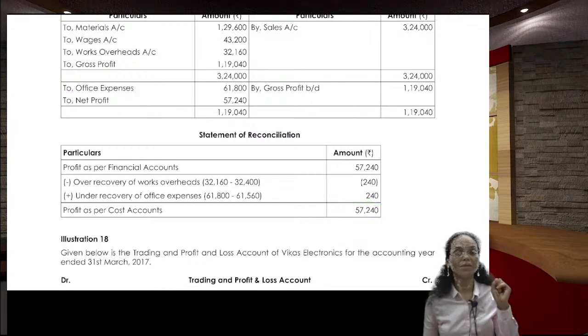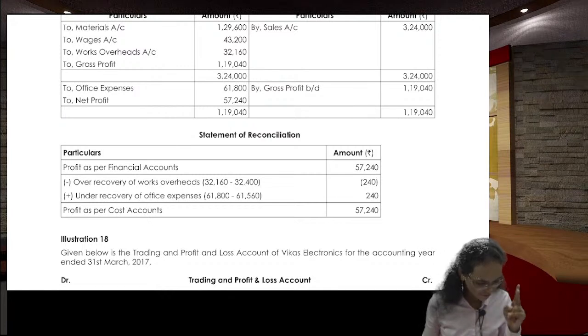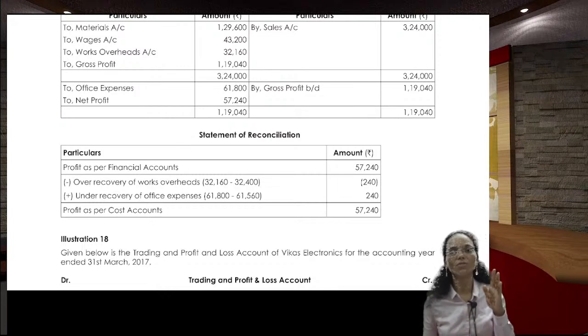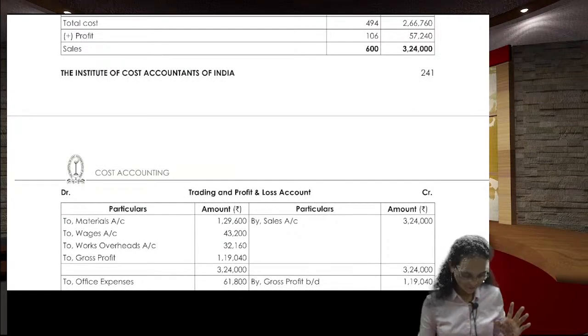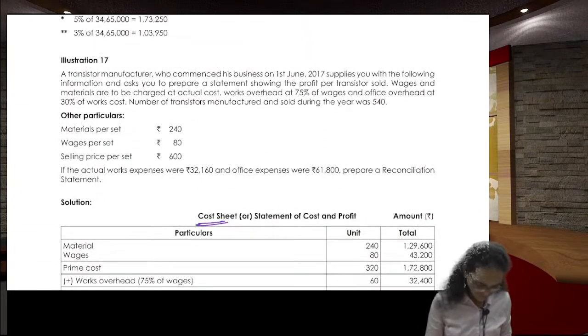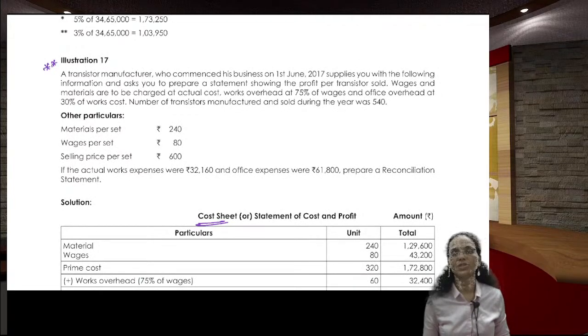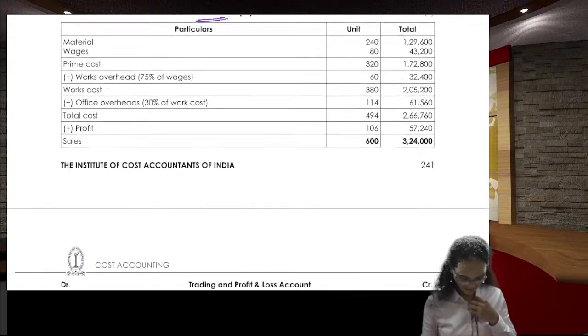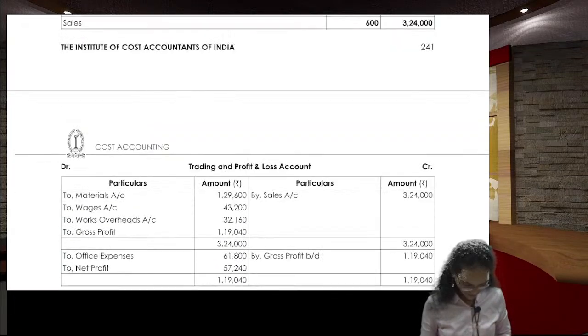This is for the 8 marks, guys. I'm telling you, if you pay attention, if you are with me for 2 hours in this class, I'll give you assurance that you will be going to gain 8 marks in the examination, provided this question comes in the examination. So this is a very much important question topic also. So this type of problems can also be expected in the examination, right? Next one,